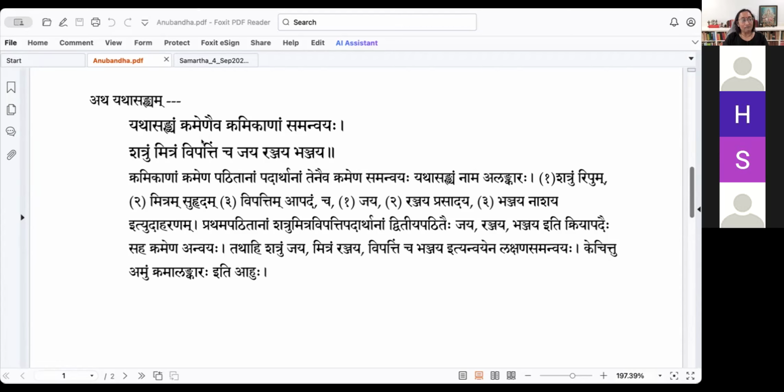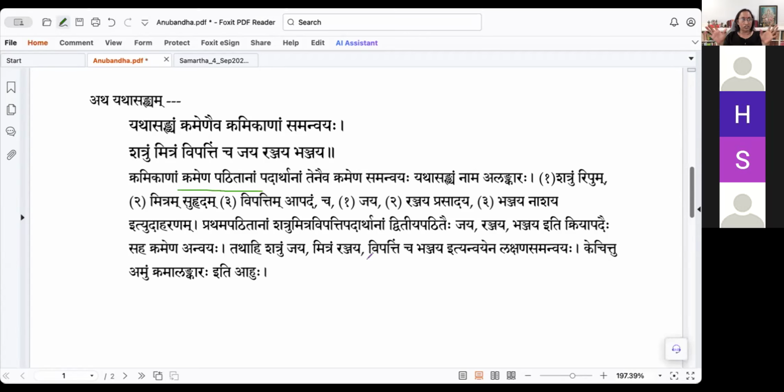So yathasankyam kramena iva kramikanam samanvayah. Kramikanam kramena patitanam kramika krame bhavaha kramikaha. So kramena patitanam padarthanam, the words which are read in order, tenaiva kramena samanvayah.